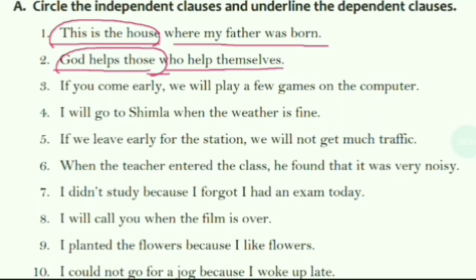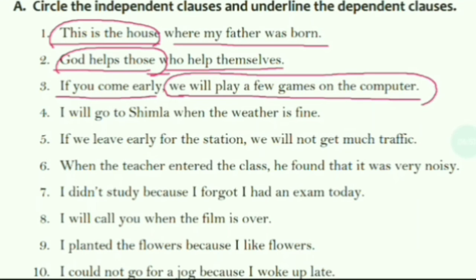The third one is, if you come early. This is the first clause. We will play a few games on the computer, and this is the second clause. And which clause is making complete sense? This one: we will play a few games on the computer. Alright, so it's independent, and this one is dependent, as it needs the other to make complete sense.